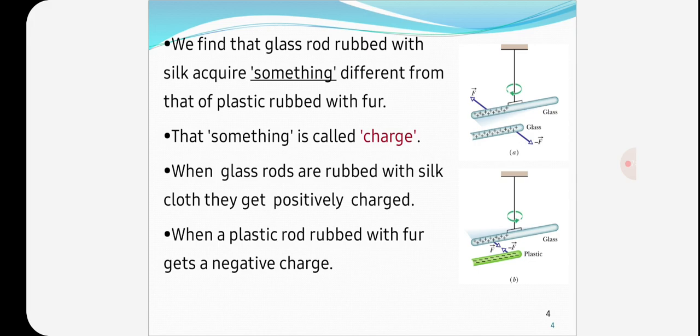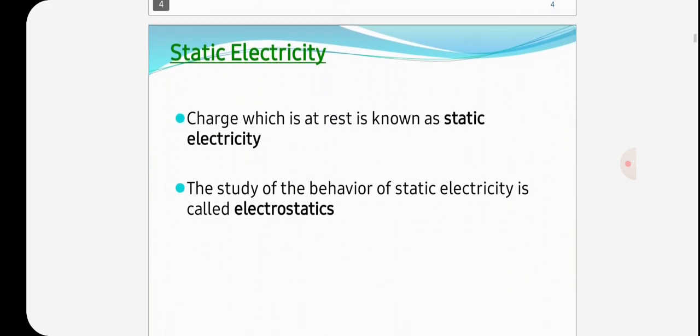In fact, when two bodies are rubbed together, a redistribution of electrons takes place. The body which loses electrons becomes positively charged, while the body which receives electrons becomes negatively charged.